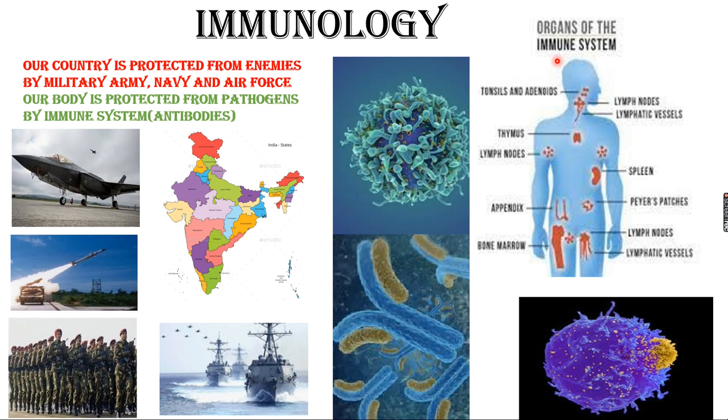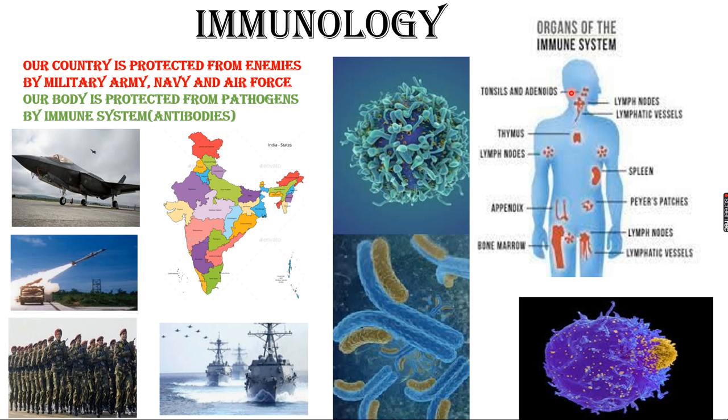The various immune system organs are: we know that outside the body, the skin acts as an important immune system organ. Apart from this, tonsils, lymph nodes, spleen, appendix, and bone marrow. Bone marrow is an important organ which can produce immunoglobulin or antibodies. These antibodies alone can act against these germs and kill them. Antibodies act against the germs or antigens and kill them, and they are produced by the bone marrow.